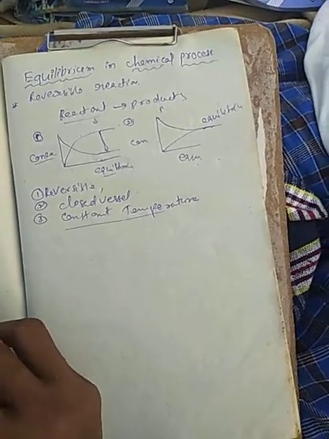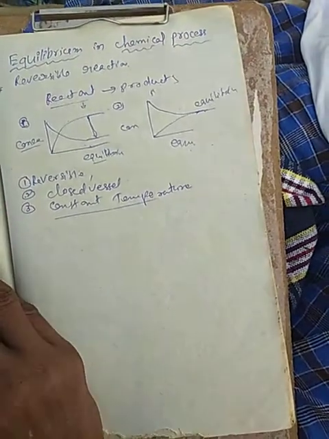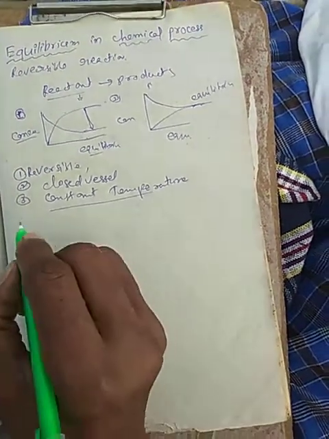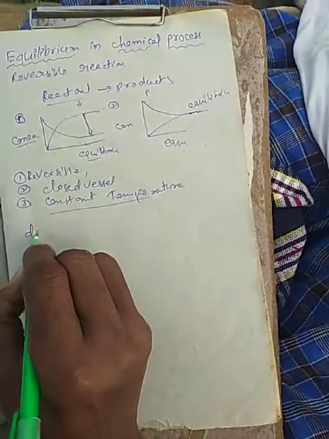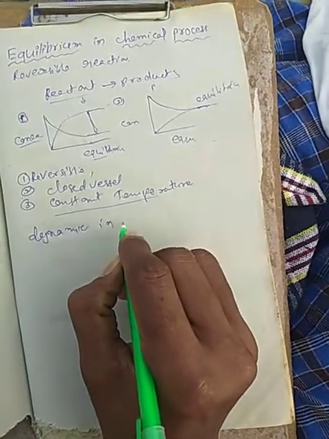Now at equilibrium, the rate of the forward direction is equal to the rate of the backward direction, and then it is called dynamic in nature, or dynamic equilibrium.